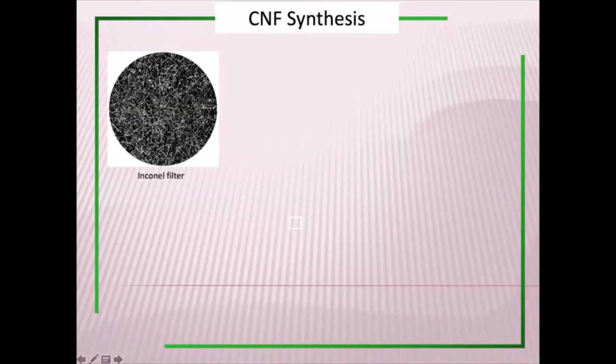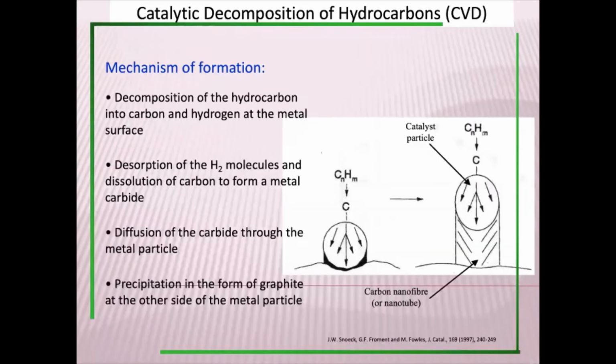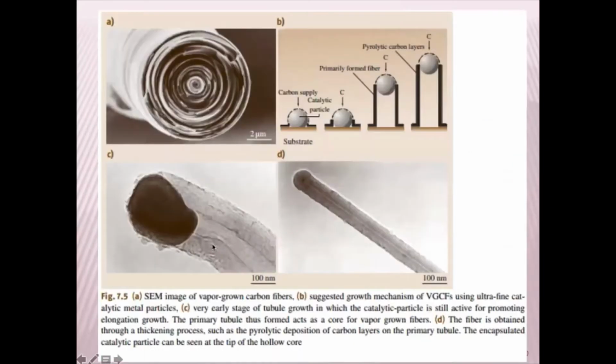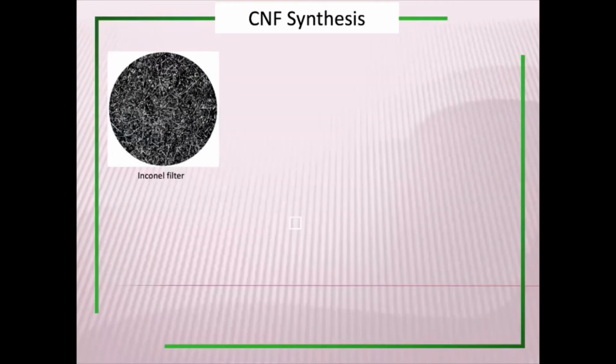This is actually an example on a metal fiber, a metal fiber like Inconel. I have shown you here, somewhere it is written. You can now get commercially available metal fibers. This is an Inconel, which is typically a nickel filter, with a little bit of chromium, nickel, and iron. So in this case, it was grown on this filter.